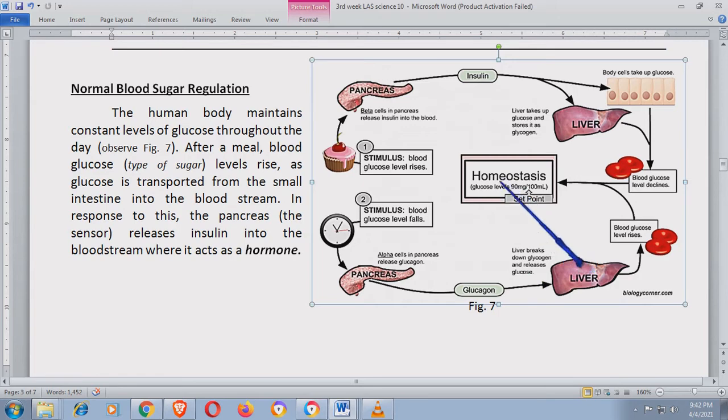Now, if the brain is not doing its job, hindi yun magagawa ni pancreas, hindi magagawa ni liver. It always starts with the brain. Okay, that is one of the reasons why endocrine system and nervous system are working hand in hand. No? They work as one to maintain homeostasis. This is just one of the examples.